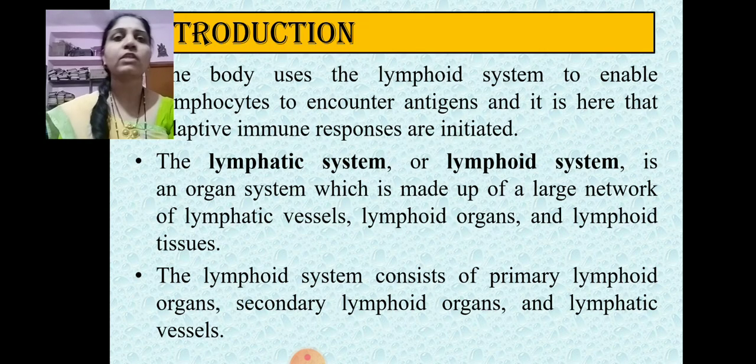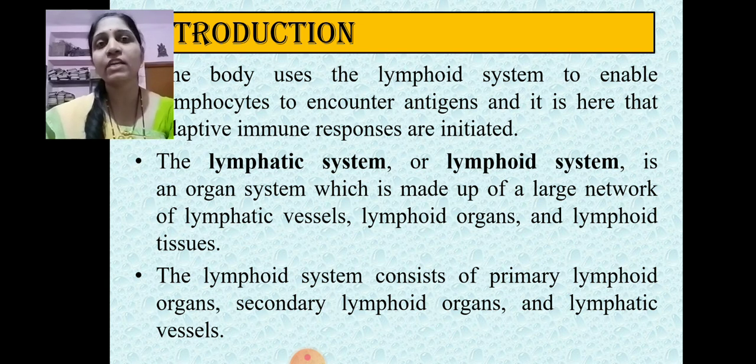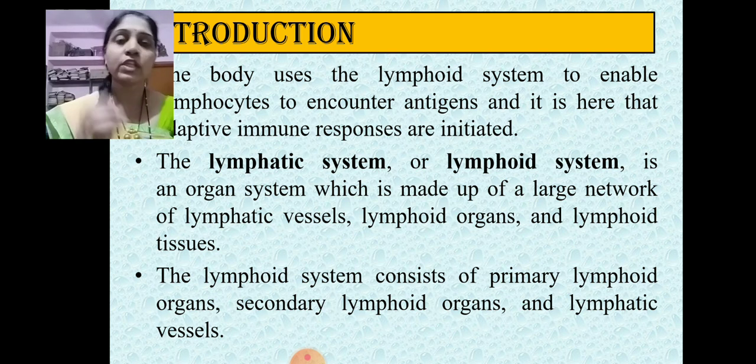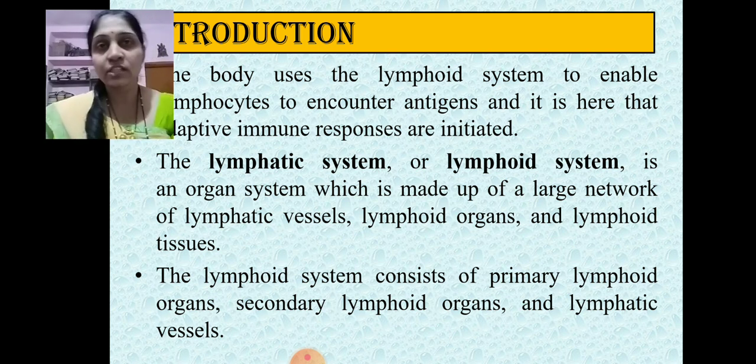Before starting with the primary lymphoid organ, it is important to understand some terms related to it. The first term is the lymphatic system. What is the lymphatic system? Within our body, two types of circulatory system are present. One is the lymphoid system, and the other is our blood circulatory system.